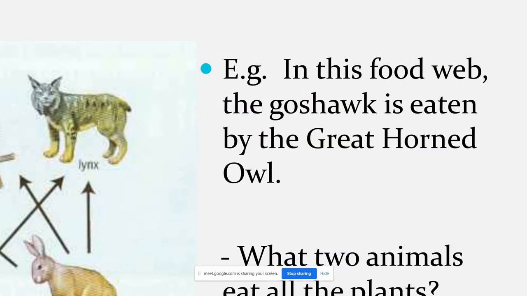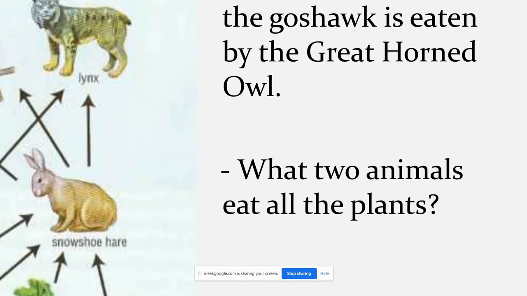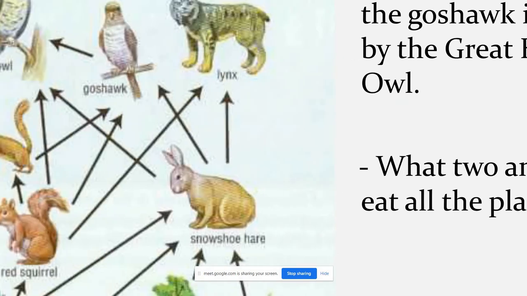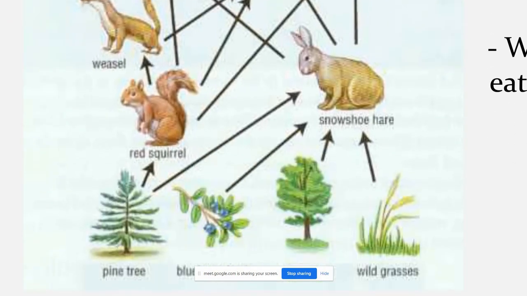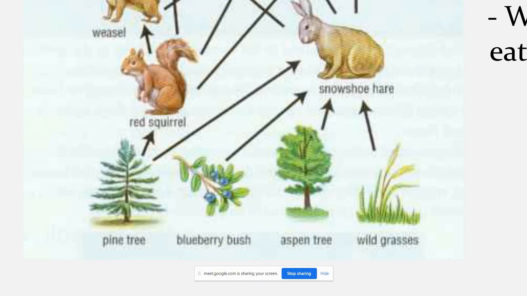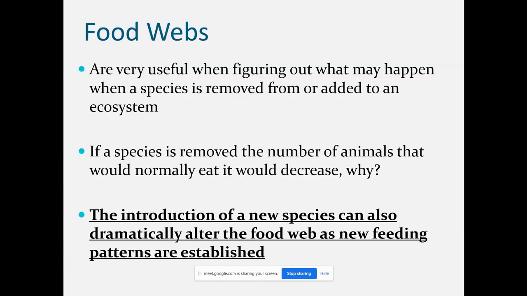In this food web, the goshawk is eaten by the great horned owl. What two animals eat all the plants? So here you can see these are the two animals, hare and red squirrel, they are eating different plants. They can eat different plants. They have multiple choices of plants. So primary consumers have more choice because they are eating vegetarian food. They can feed on different types of plants. So in the food web, these food chains are connected with each other. So this is the complex network of food chains.